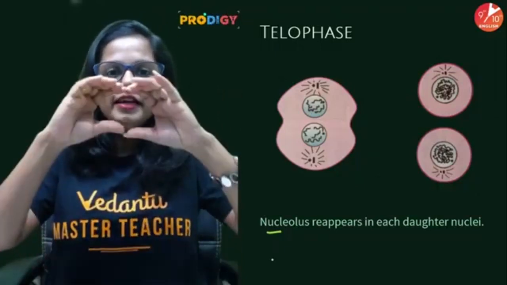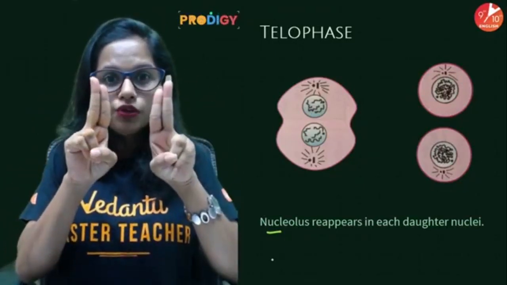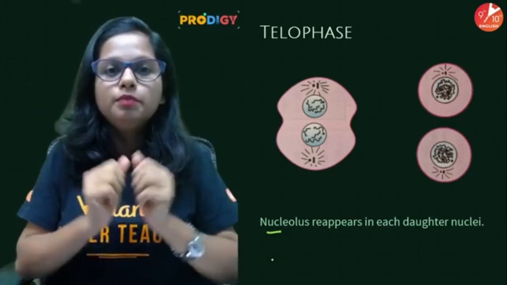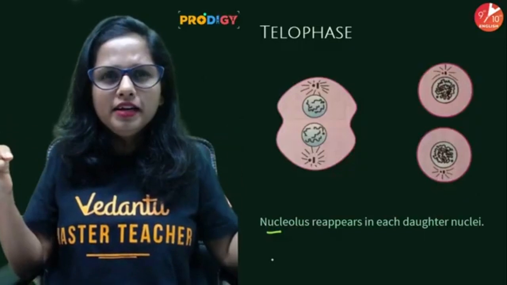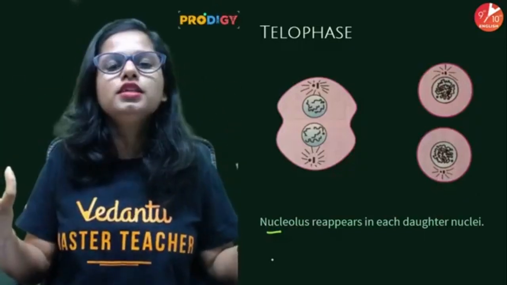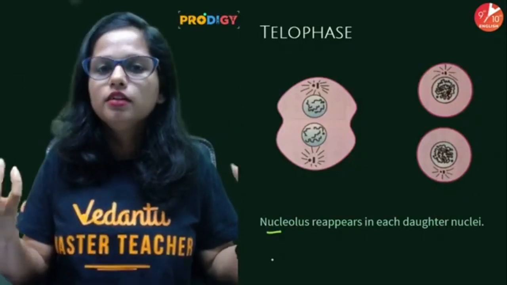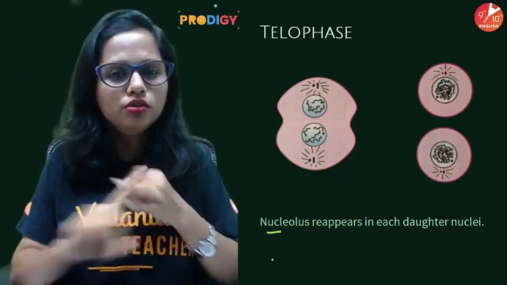Further, centrosomes split along with duplication of centrioles, which move towards the opposite poles. Asters are formed, spindle fibers are formed between both the centrioles. Besides this, the nuclear membrane disappears, and the nucleolus also disappears.